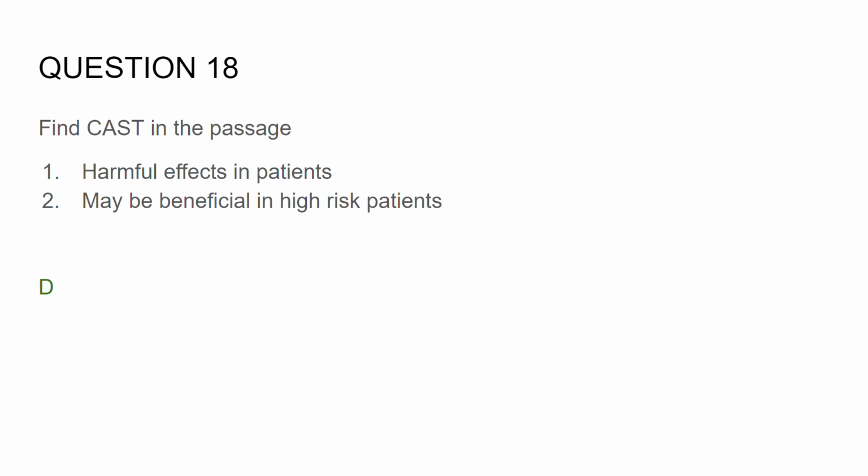If you only read the first bit, which was it has harmful effects in patients, then you probably would have gone with A, which is not to be used for post-myocardial infarction patients because it's harmful. And if you'd misread the second bit, which was it can be beneficial in high-risk patients, then you would have gone with C. It's actually quite simple when you break it down. Just try not to get scared by the text and just go to the answers.